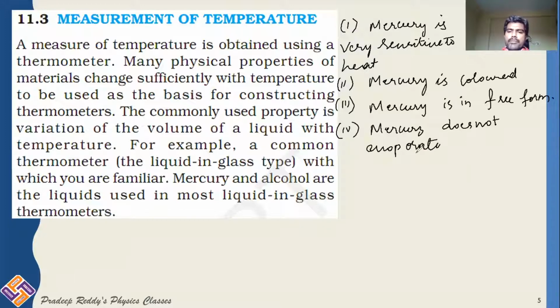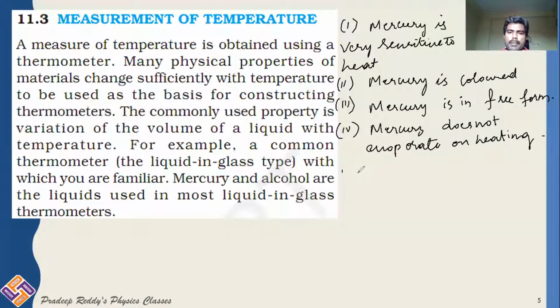Mercury does not evaporate on heating. So all these properties make mercury unique. That is the reason why you can use mercury as a thermometric liquid. And it exists in free form. It is colored, and it is very sensitive to heat energy. That means if you provide a very small amount of heat energy, it increases its volume drastically. That is the basic principle involved in the measurement of temperature.